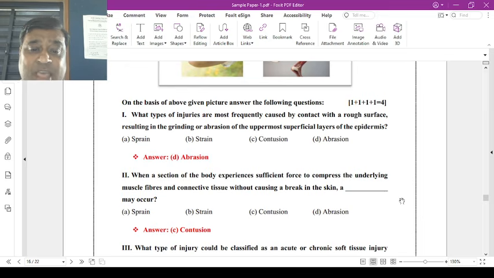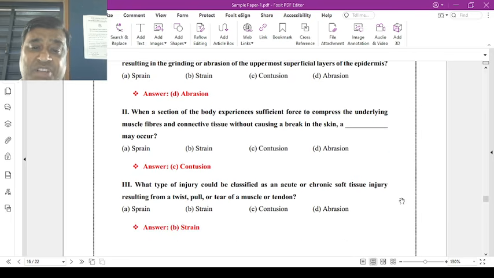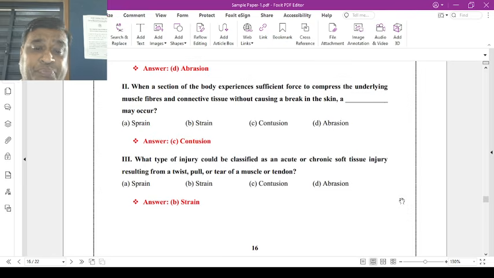Now the answer is D, abrasion. When a section of the body experiences sufficient force to compress the underlying muscle fibers and connective tissue without causing a break in the skin, a bruise occurs. Is it sprain, contusion or abrasion? Now the answer is C, contusion.